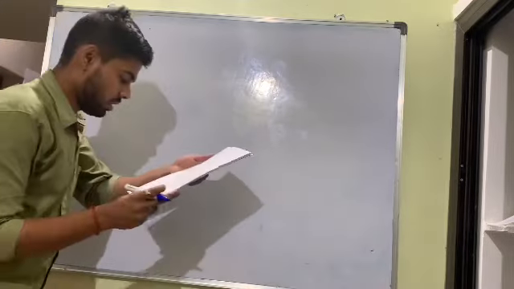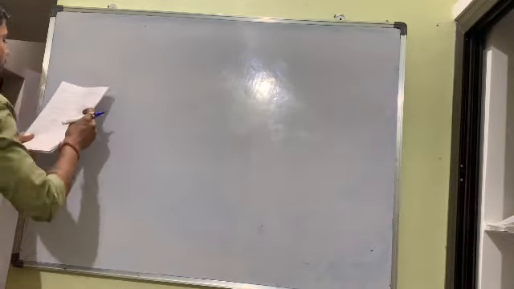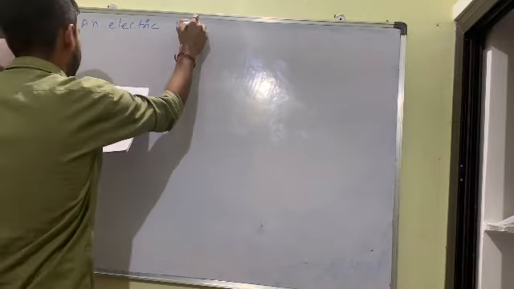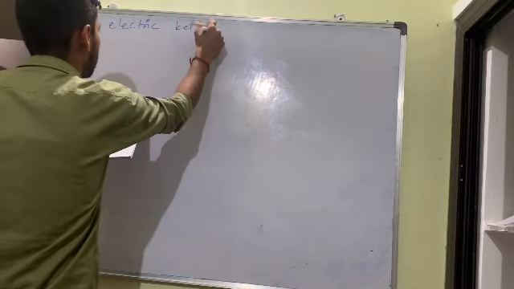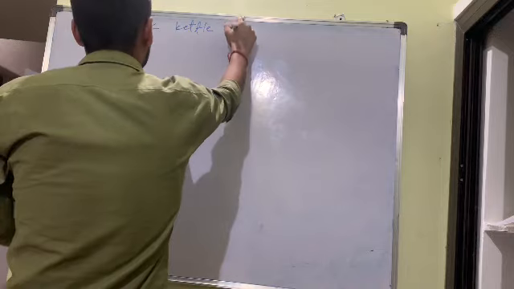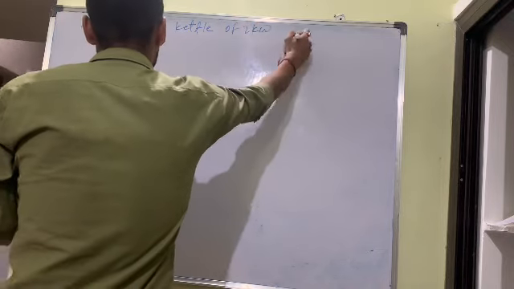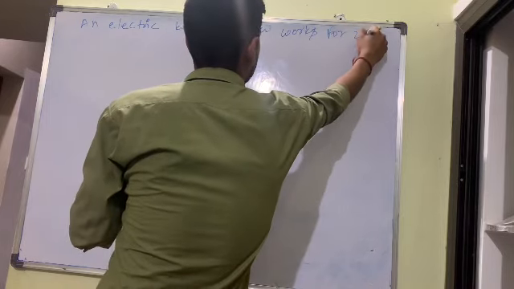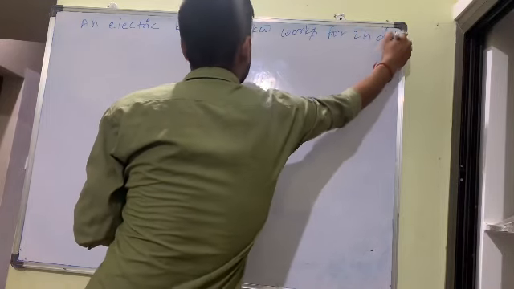Now we came to a good question I want to discuss with you. Understand this question clearly. I am writing the question here. An electric kettle. Maybe by changing a word, but they will definitely ask an electricity question. So that's why I am discussing it with you. An electric kettle of 2 kilowatt works for 2 hours daily.